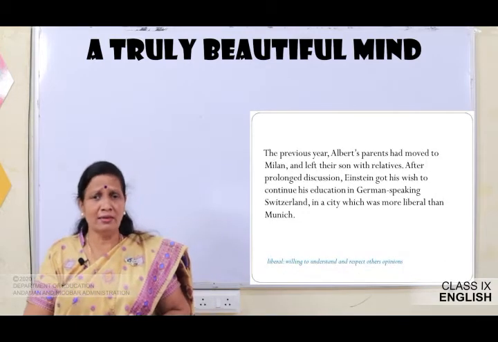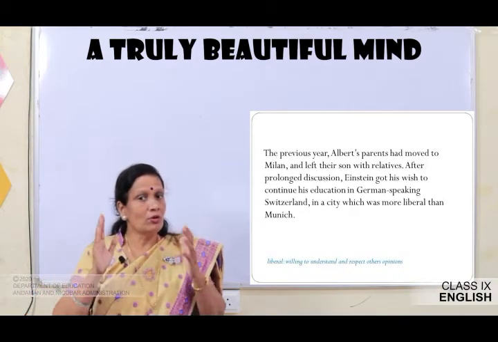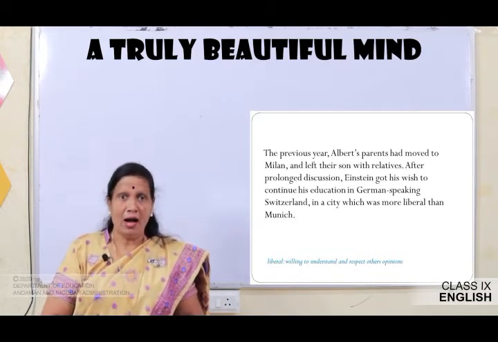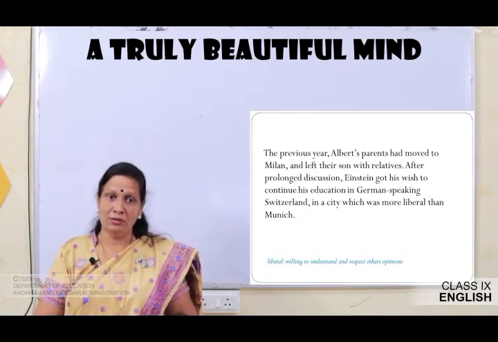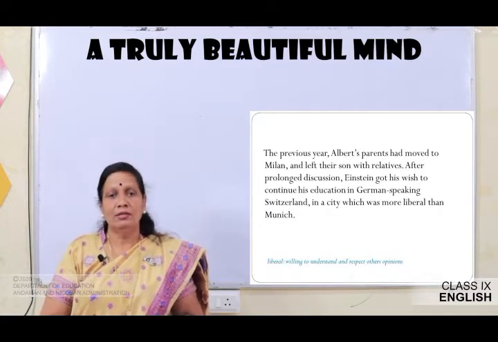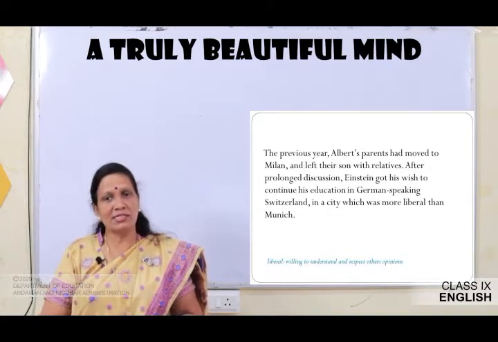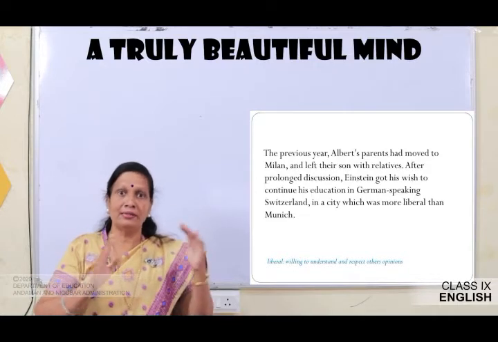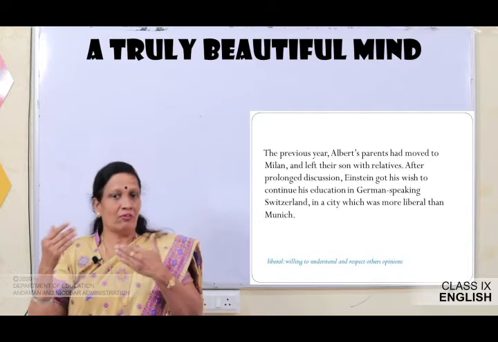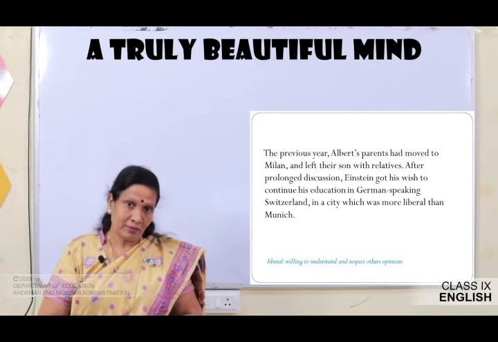The previous year, Albert's parents had moved to Milan and left their son with relatives. After prolonged discussion, Einstein got his wish to continue his education in German speaking Switzerland, in a city which was more liberal than Munich. Here liberal means willing to understand and respect others' opinions.